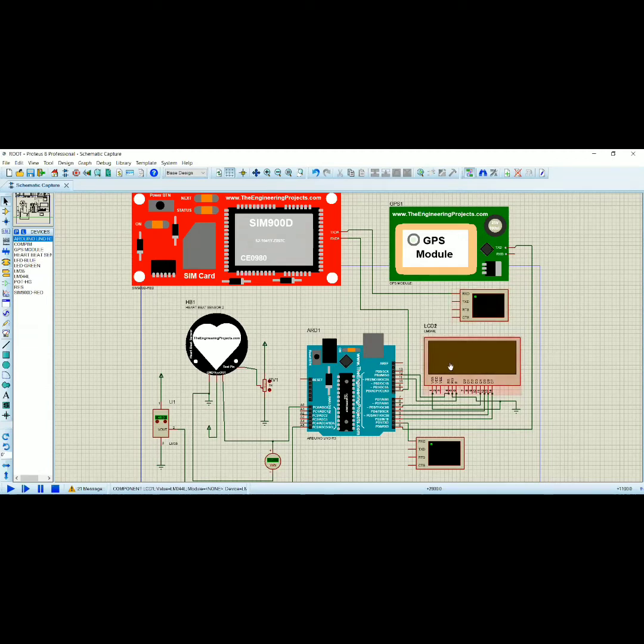We can see an LCD panel. It is a 20 cross 4, which means 20 columns and 4 lines. This is connected to the Arduino Uno for displaying the information gathered from the temperature sensor and heartbeat sensor. Now my friend Gokul will explain the working of this project.